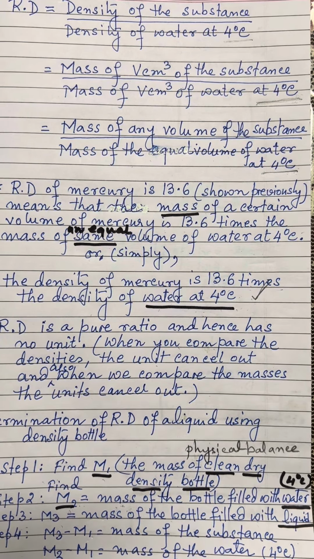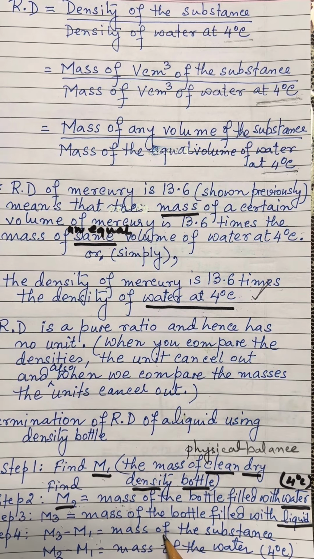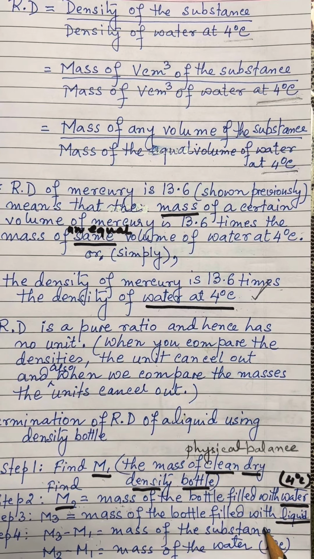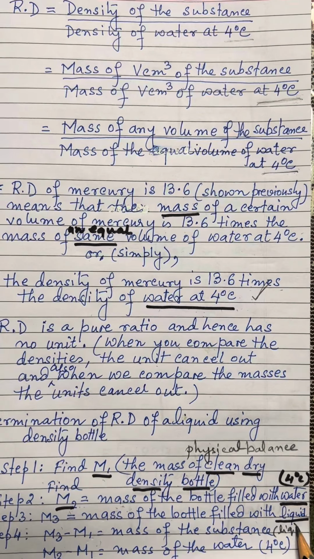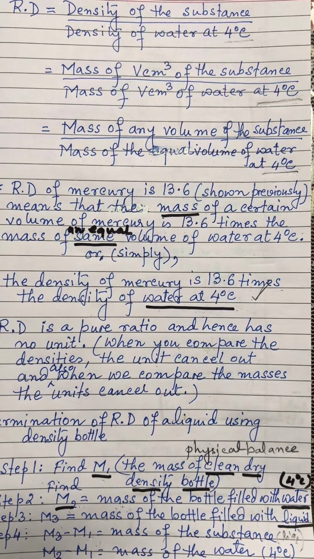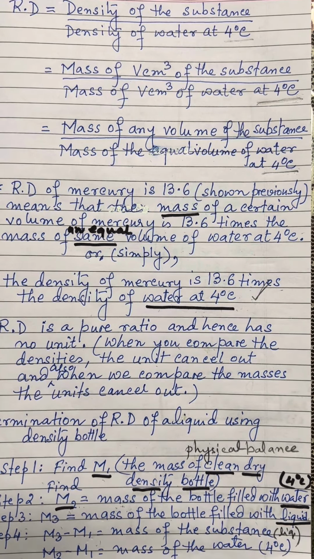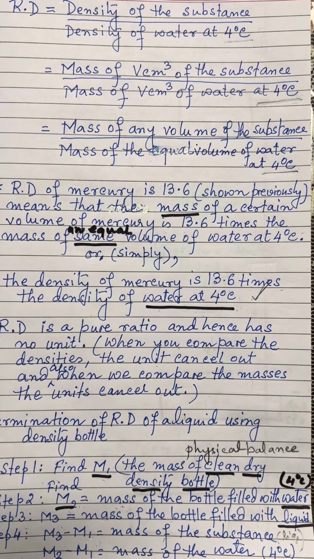So, we have step 4, that is M3 minus M1, we find it out, that is the mass of only the substance, or over here, the liquid, and M2 minus M1 is the mass of water at 4 degrees Celsius. Both of them have equal volumes.